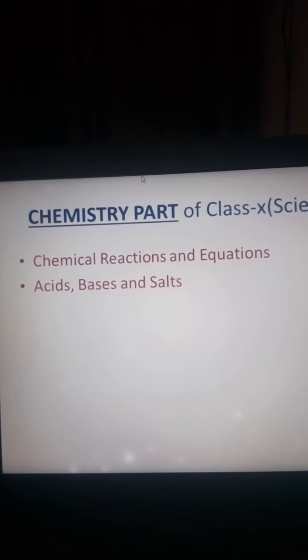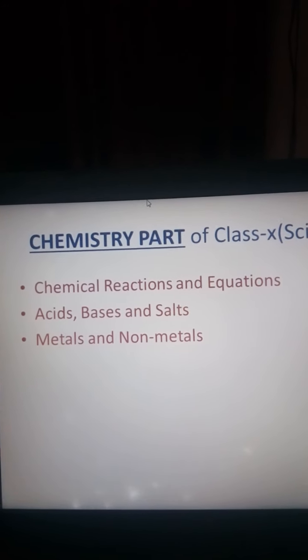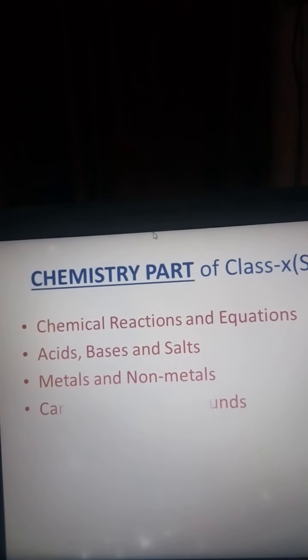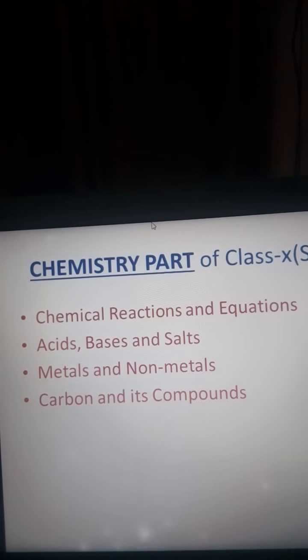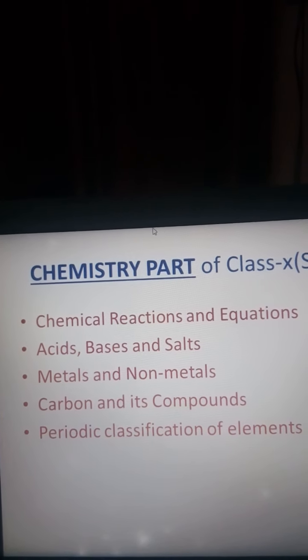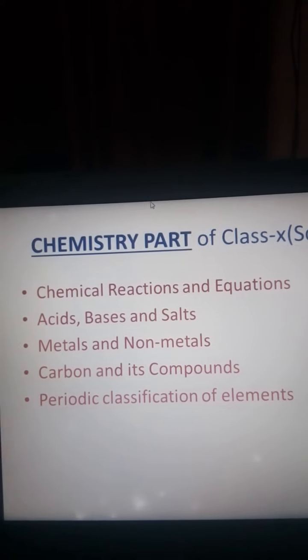These are namely: chemical reactions and equations, acids, bases and salts, metals and non-metals, carbon and its compounds, and periodic classification of elements.